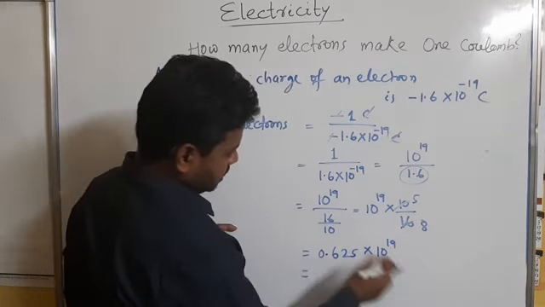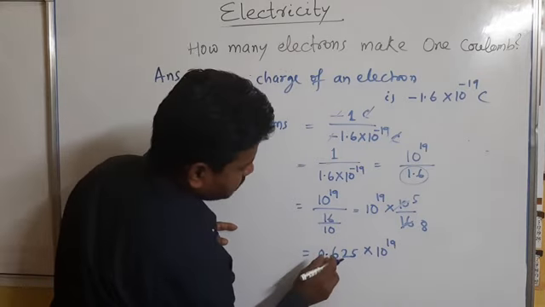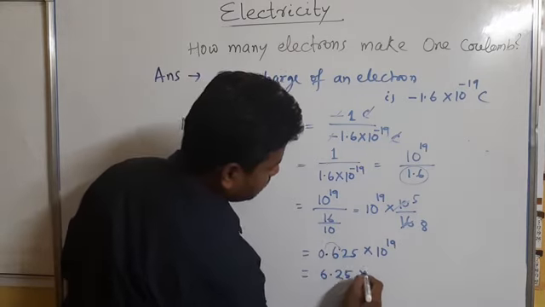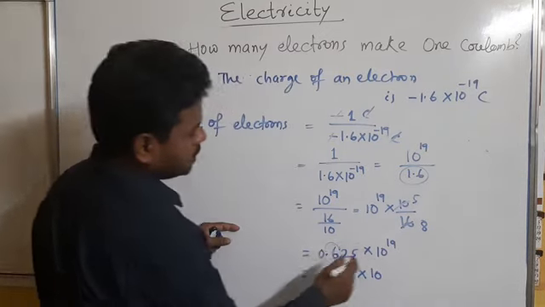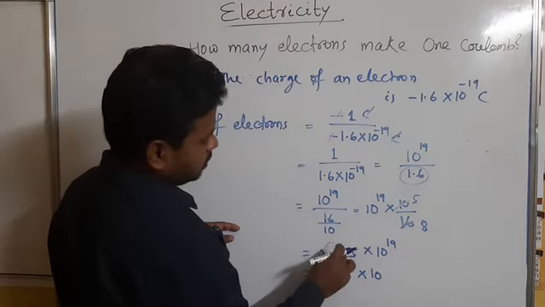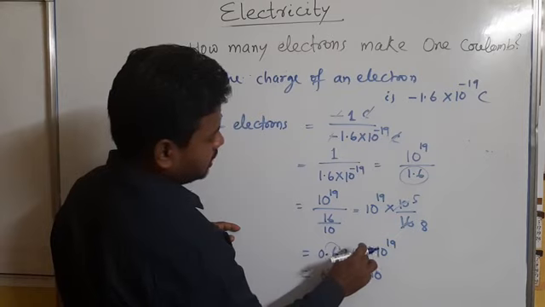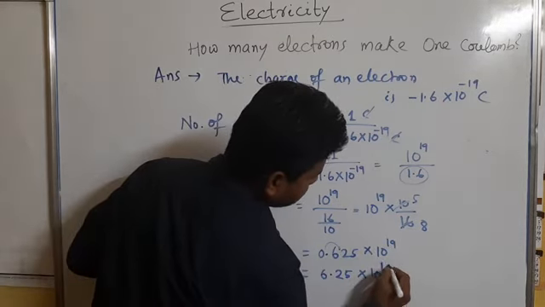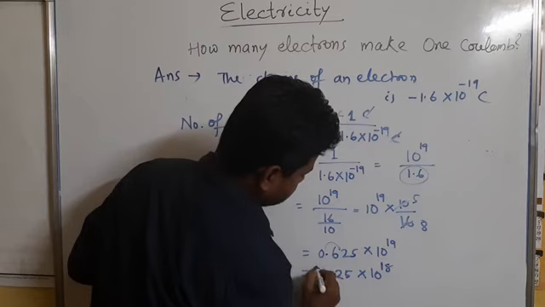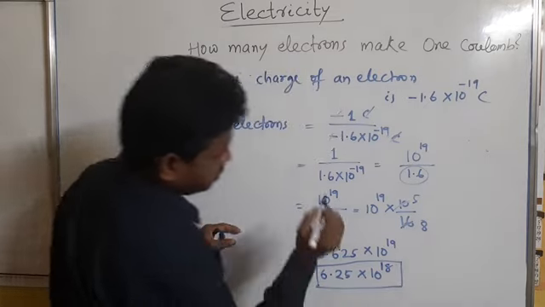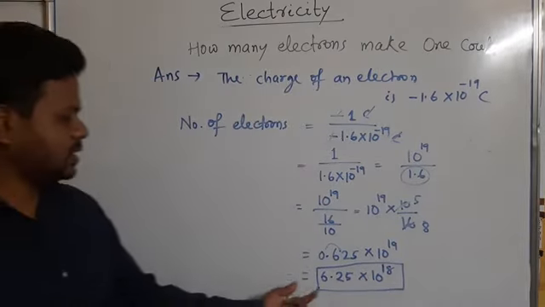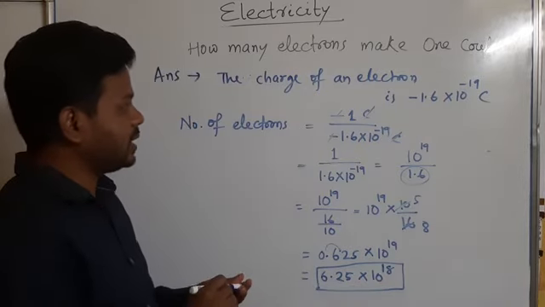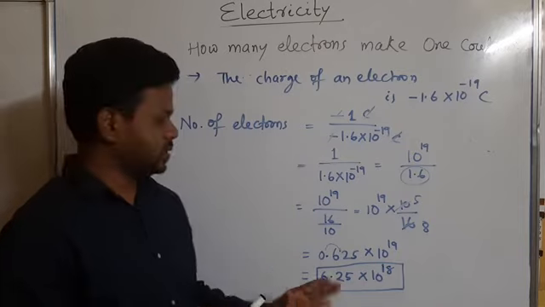And if you make it scientific notation, so this will be 6.25 into 10 to the power, if we make this one, you have to multiply by 10 here and divide. So this will be the answer: 6.25 into 10 to the power 18 number of electrons will make 1 coulomb charge.